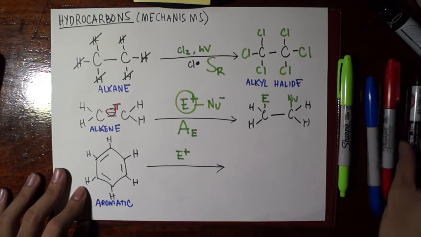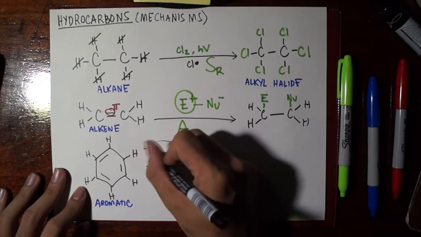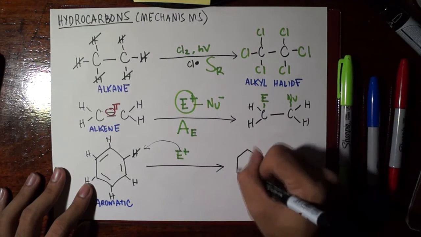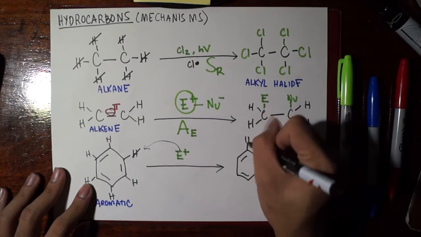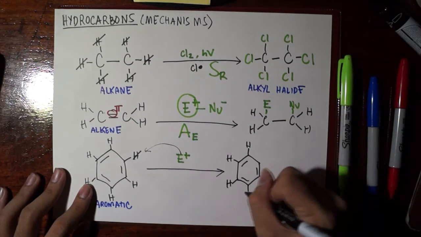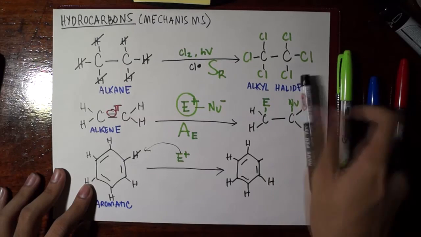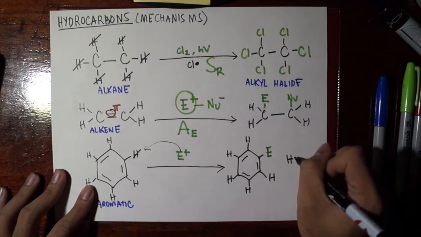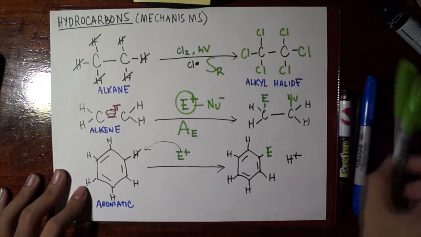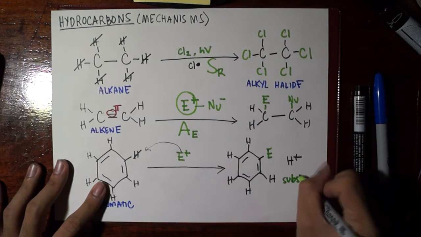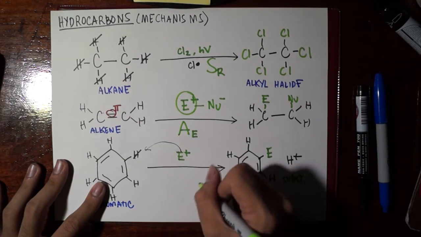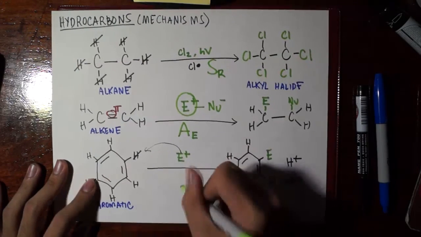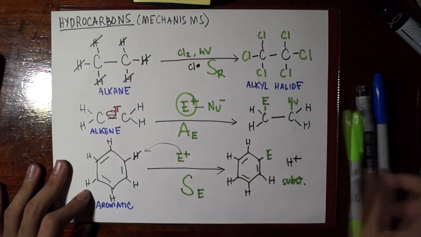So what you're going to do is have the electrophile substitute one of the hydrogens, so you retain these hydrogens here, and then the electrophile will be attached, and the hydrogen here will be kicked out. And so of course we know that that is substitution, and we have an electrophile attacking, so we say that these aromatic compounds react by electrophilic substitution.